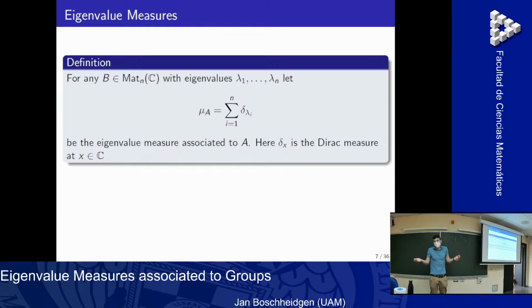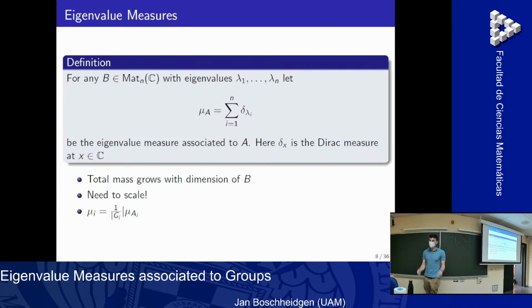Now we could associate these measures to the matrices A_i, but this doesn't make much sense yet, because we have to do something more. The first matrix in our previous example was of dimension 10, the second of dimension 50, the last one of dimension 250. So we somehow need to scale, because these measures cannot converge if the total mass is growing. So what we do is we scale them by the cardinality of our quotient groups.